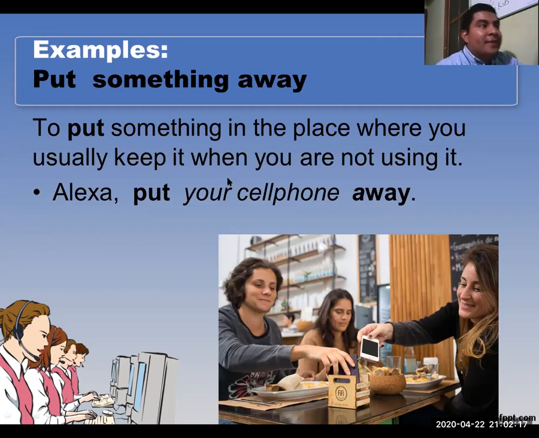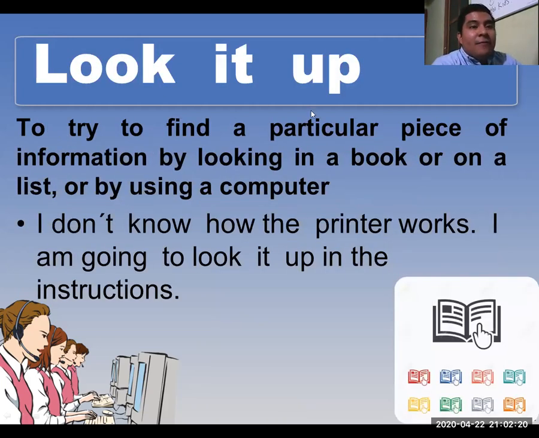Okay, next. We have the other phrasal verb that is look it up, look it up. The definition of this phrasal verb is to try to find a particular piece of information by looking in a book or on a list, or by using a computer. If you don't know a certain piece of information, you are going to investigate it, right?